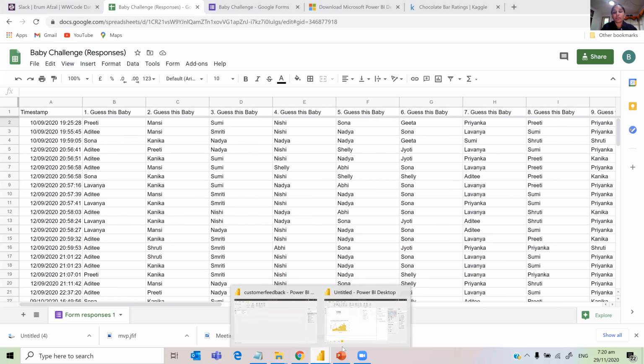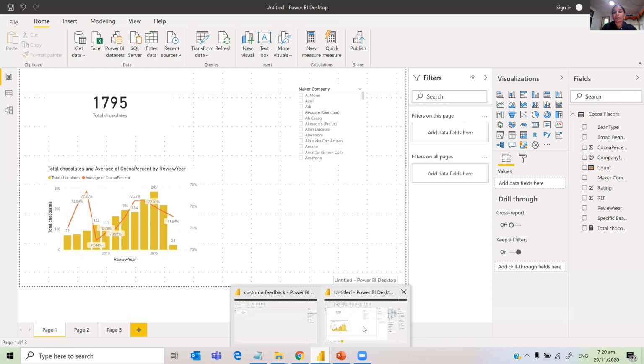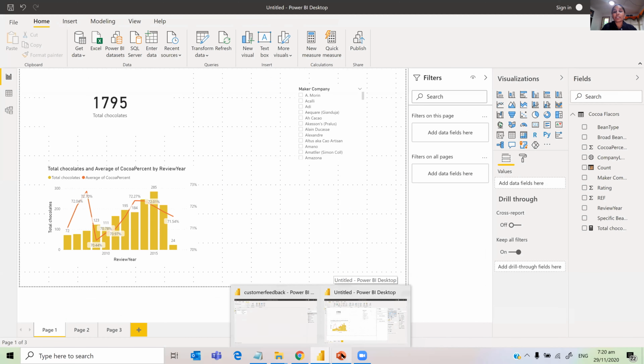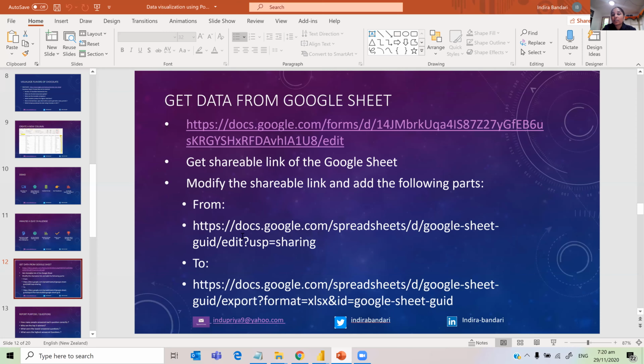So here, maybe I'll just use this. Here the instructions are, see there is a docs.google.com spreadsheets, Google Sheet. Sorry, Indra, we have one question. Is it an Excel sheet or a Google Sheet? It's a Google Sheet, because I have created a Google form. When you create the response, you can create a Google Sheet out of it. So that's what I've done.